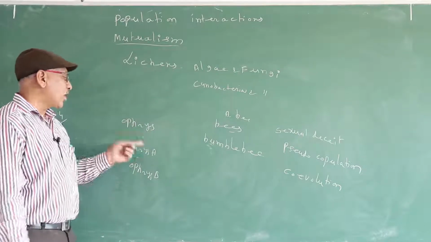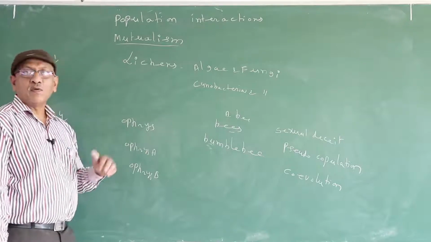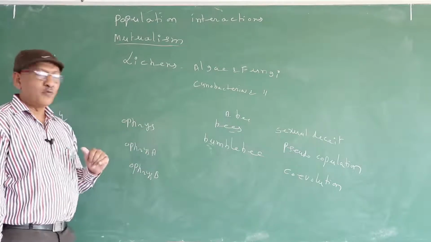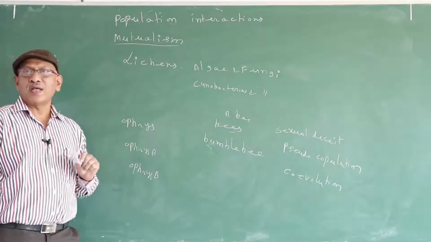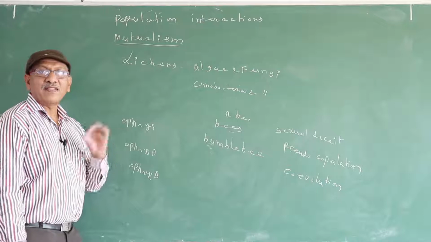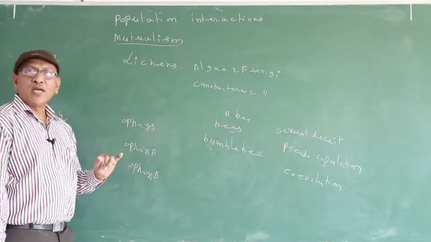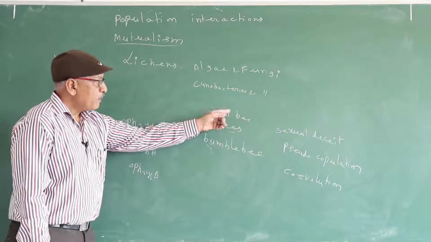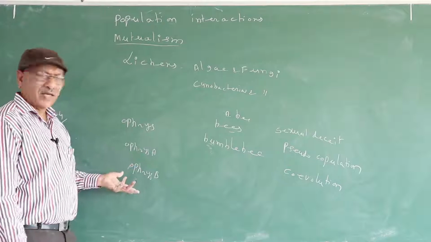The male bee copulates with the petal of the Ophrys. Why does it copulate with the petal? One of the petals of the flower resembles a female bee exactly, in size, shape and color. So that's why the male bee copulates with Ophrys-A, for example.